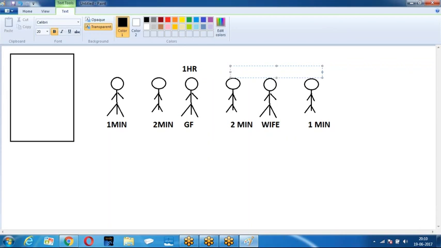The next fellow wants to speak to his wife. When you speak to your wife, you will not be talking, only listening. So this fellow went into the booth, listening to his wife. 1 hour completed, boss, and this fellow is not coming out. The last guy standing outside just wants to make a call for 1 minute. How much time is he waiting in the queue?